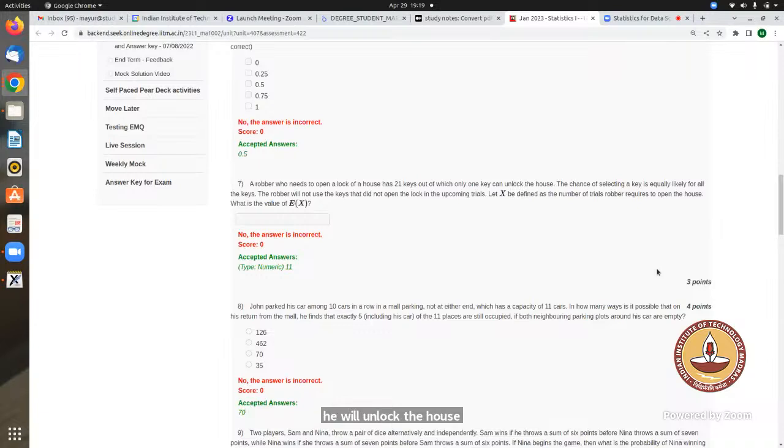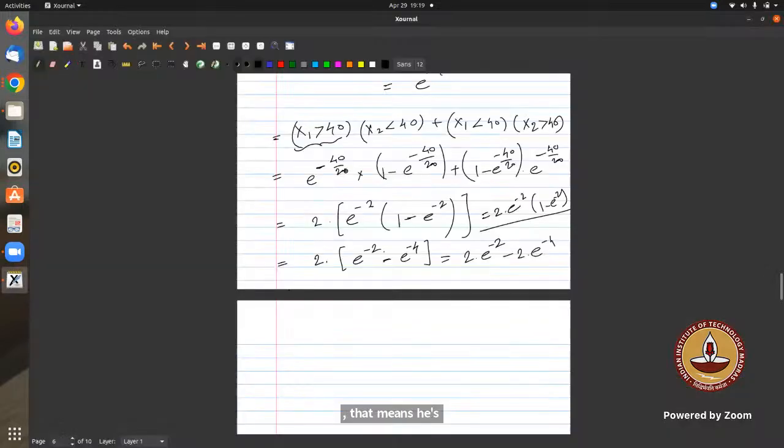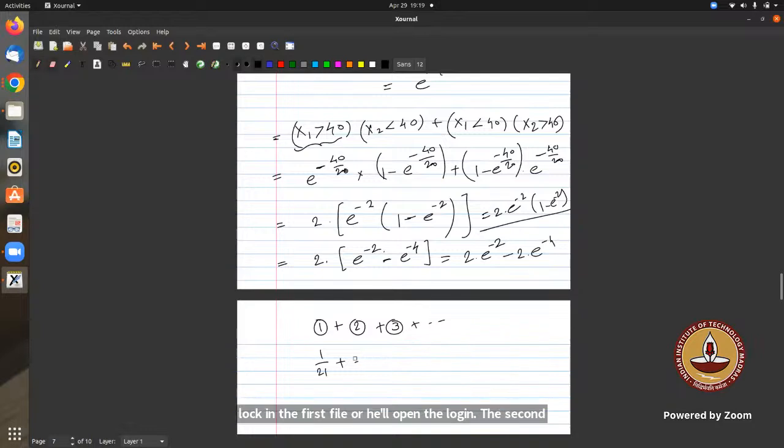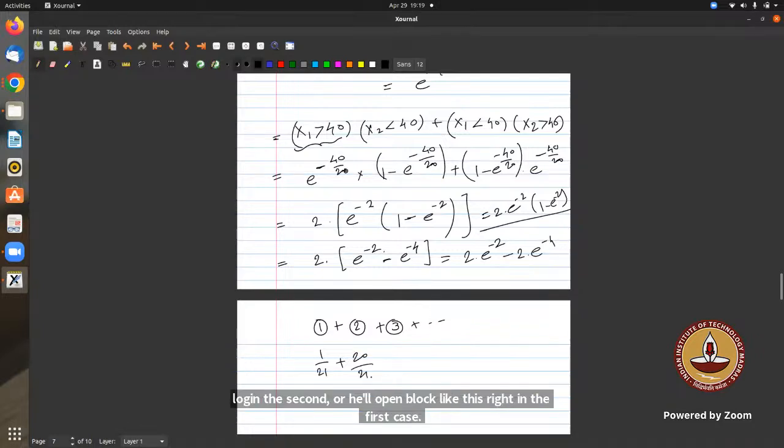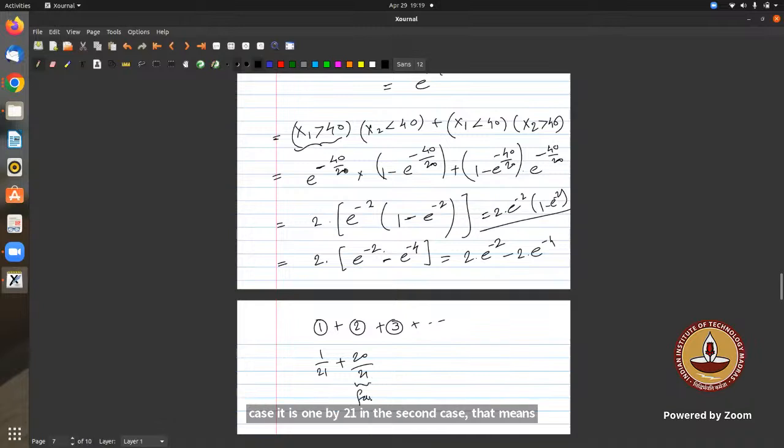In the second trial, that means he was not able to open it in the first trial, so the probability of failing in the first is 20 by 21, that is 1 minus 1 by 21.